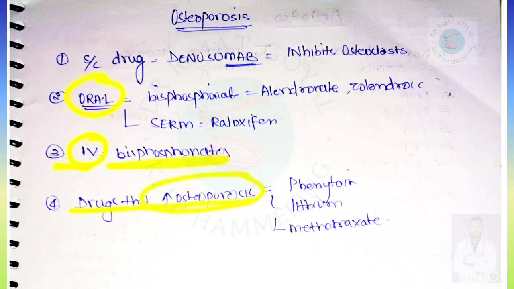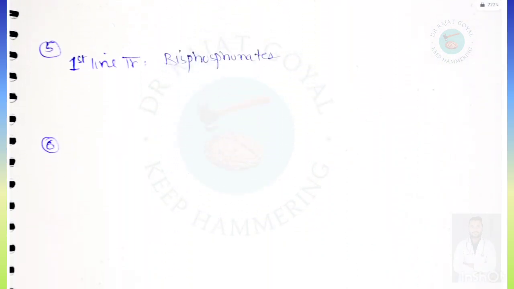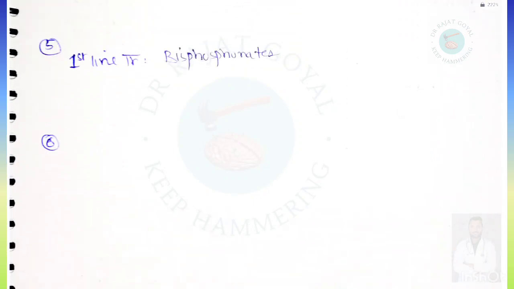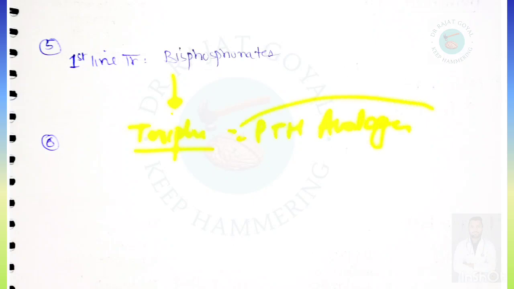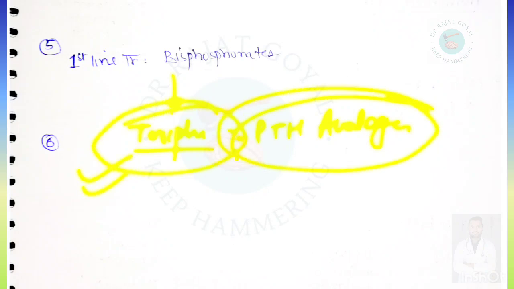Drugs that increase the risk of osteoporosis are phenytoin, lithium, methotrexate, etc. These were given in previous year questions. First line treatment for osteoporosis will be bisphosphonates. Before bisphosphonates, we can give teriparatide, which is a PTH analog. If teriparatide or a PTH analog is given for a long time, it may increase the risk of osteosarcoma.